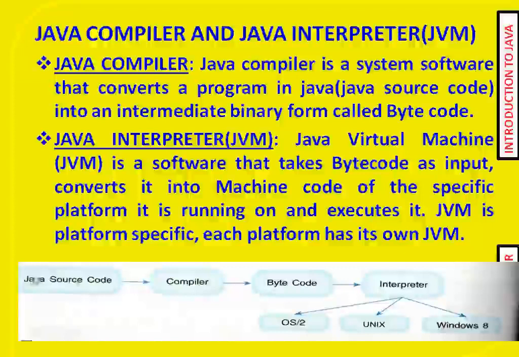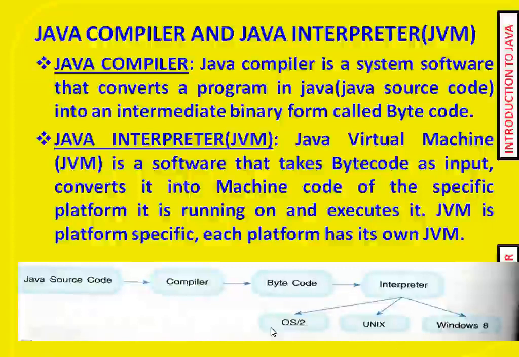Look here, the Java source code, which is written by us, is a high level programming language, and it is converted by the compiler to bytecode. It is an intermediate code. It looks like a machine code but is not a machine code.